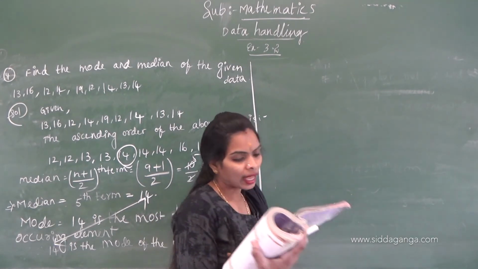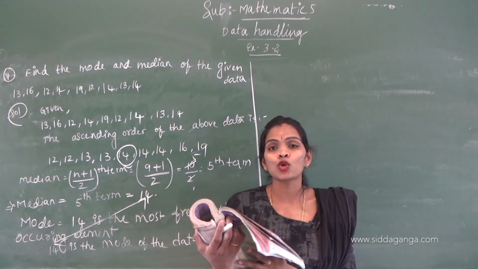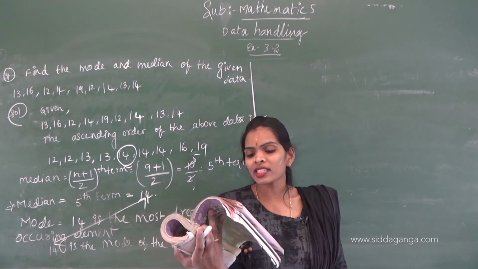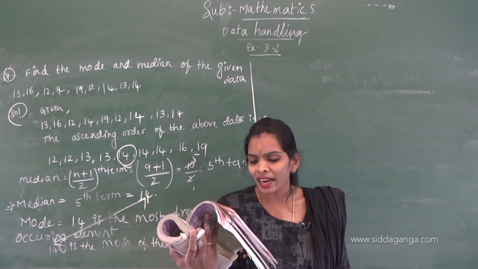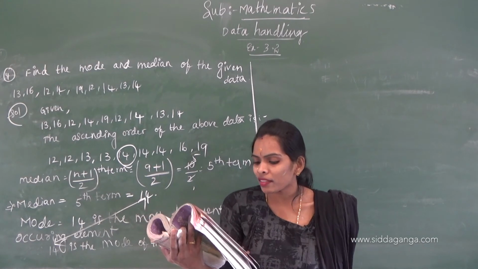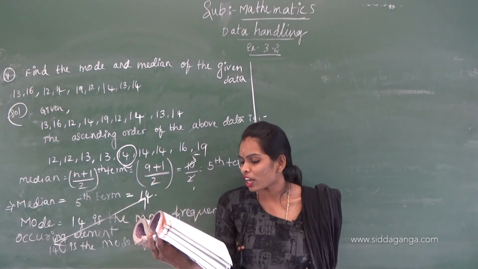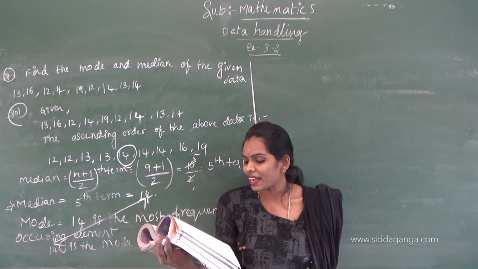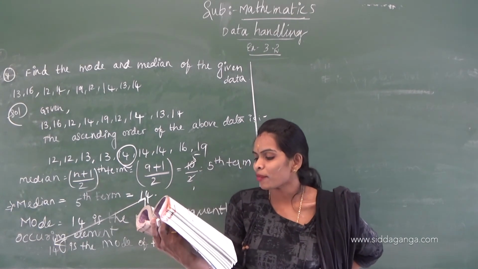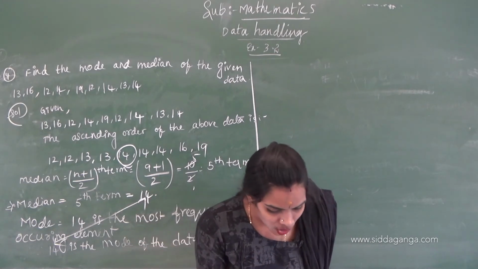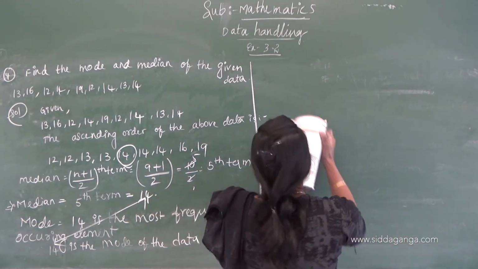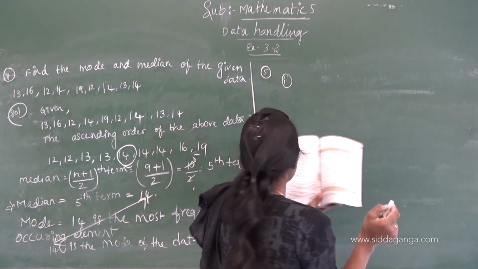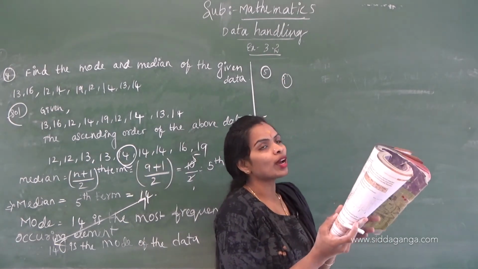Okay, just move on to the next question, children. Fifth one. Tell whether the statement is true or false. The mode is always one of the numbers in a data. The mean is one of the numbers in the data. The median is always one of the numbers in the data. The data 6, 4, 3, 8, 9, 12, 13, 9 has a mean of 9. Okay. First one: the mode is always one of the numbers in the data.